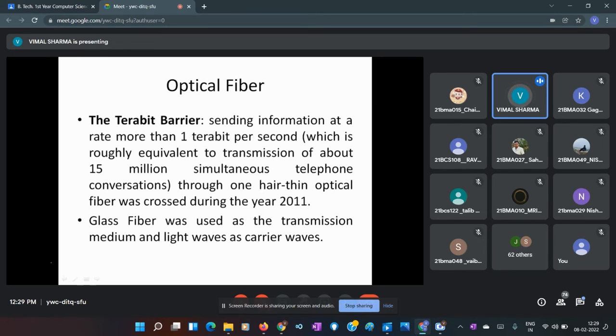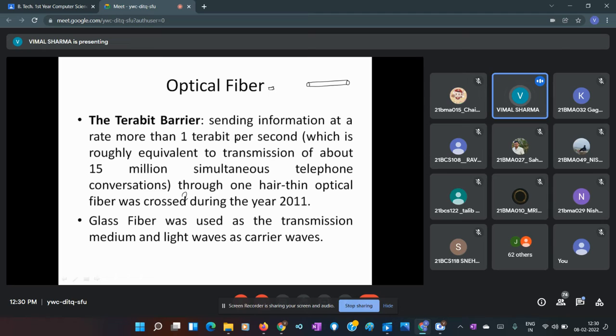By this, what we mean, if this is my optical fiber, and I am interested in sending a digital signal, I code that digital signal in the form of pulses from a laser source.